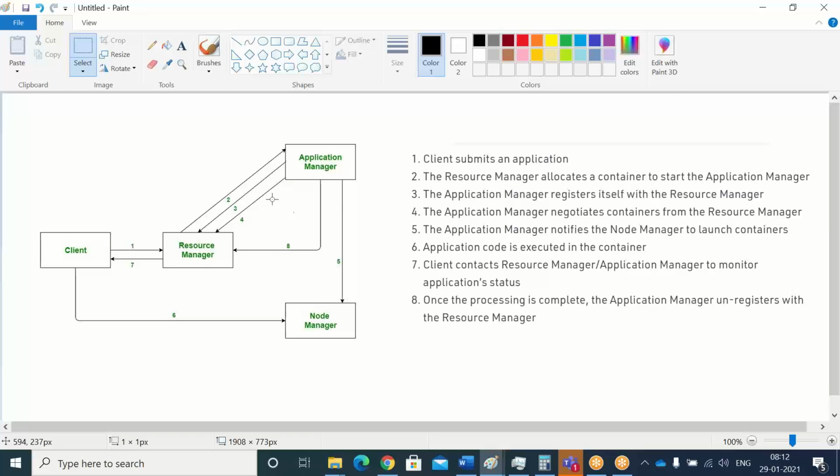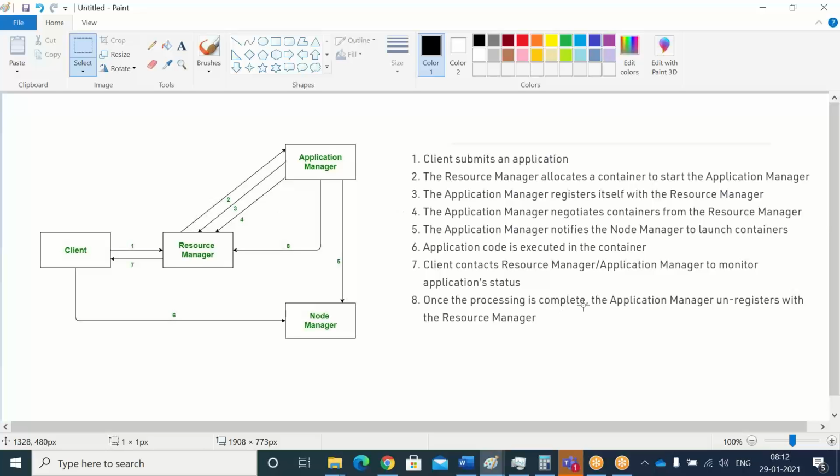Then the application manager notifies the node manager to launch the containers. Once the negotiation has been done, it will ask the node manager. The node manager takes the alerts from the resource manager, then it will execute the jobs. Actually, the application is executed in the container. The client contacts the resource manager or application manager to monitor the application status. Application is nothing but your job.